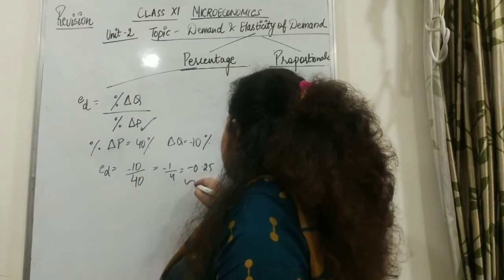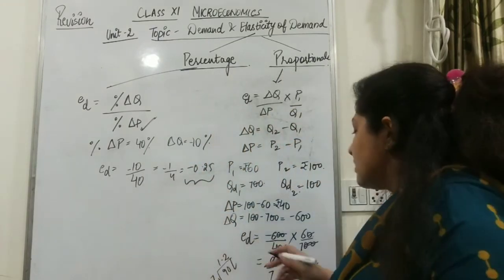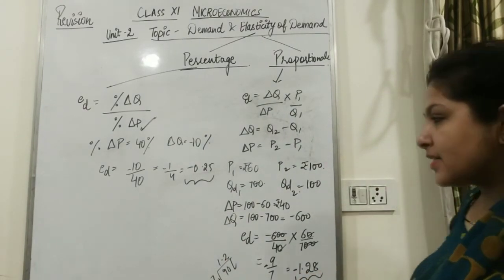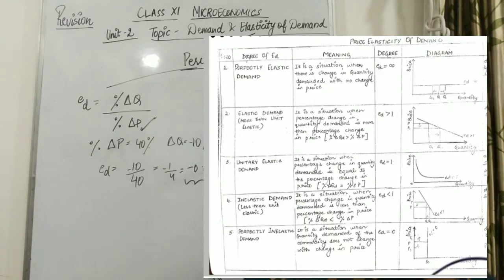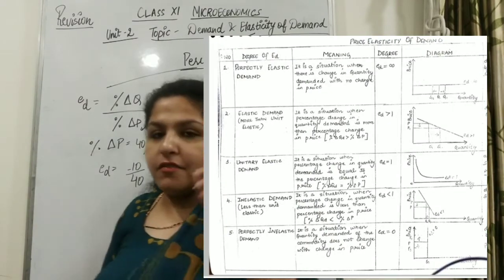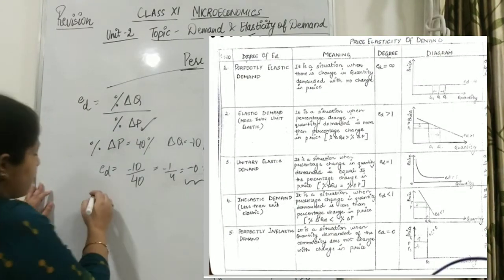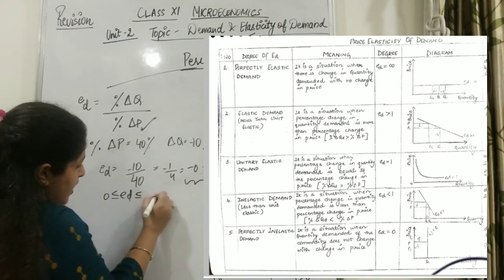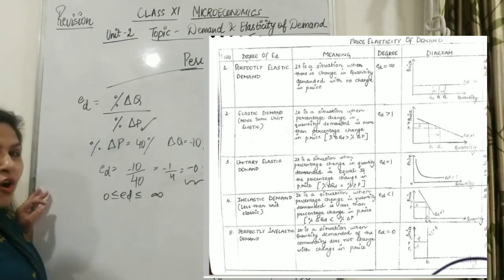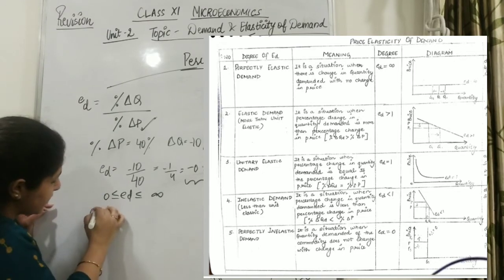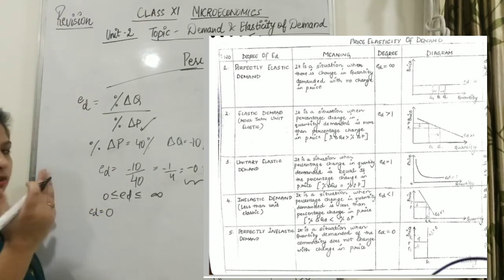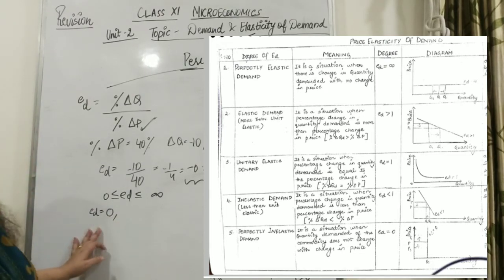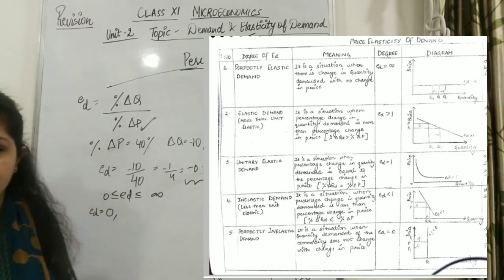Now the question rises: somewhere it is coming less than 1, somewhere it is coming more than 1. What does it mean? It means we need to talk about the degrees of price elasticity of demand. Price elasticity of demand varies between 0 and infinity. You should know all 5. First, when elasticity of demand is equal to 0, it is perfectly inelastic demand, right?